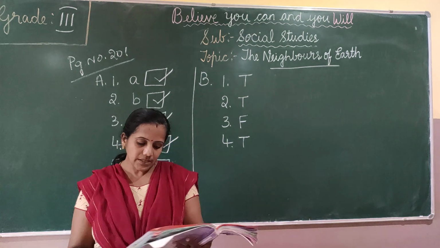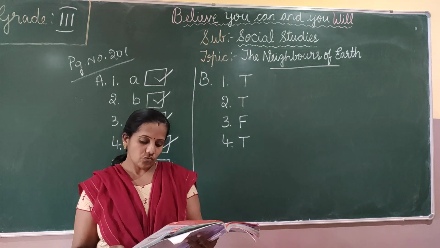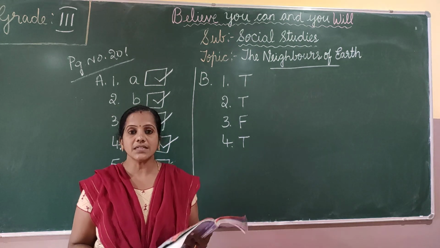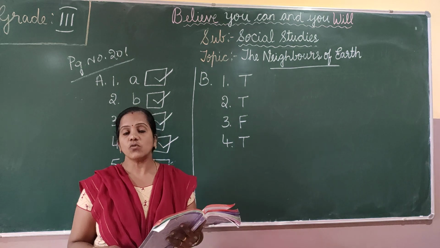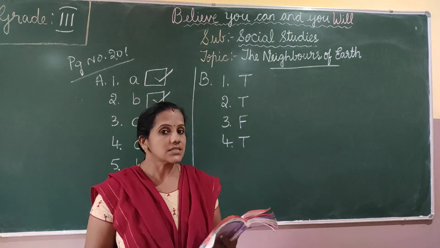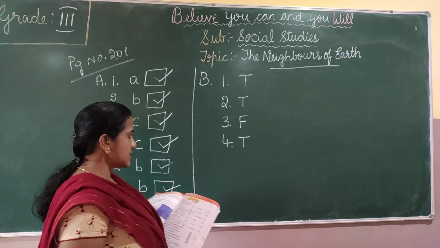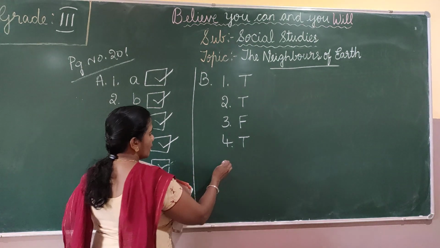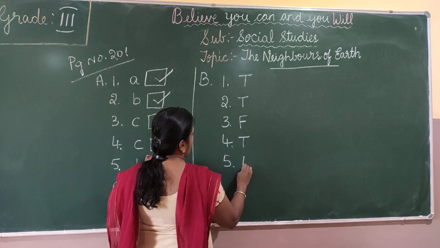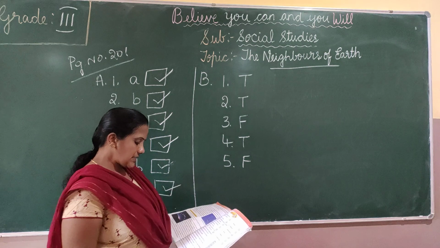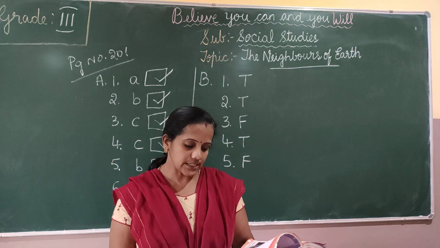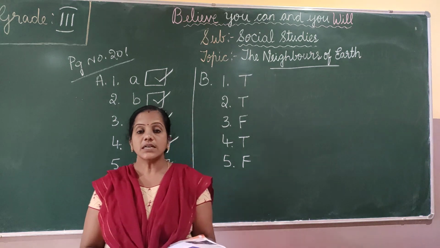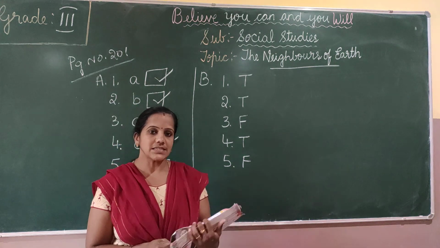The fifth one, during the night we see the sun shine in the sky. Whether it's true or false, during the night what do you see in the sky? It's the moon, not sun, is it? So this is false. So during the night we see the moon shine in the sky.